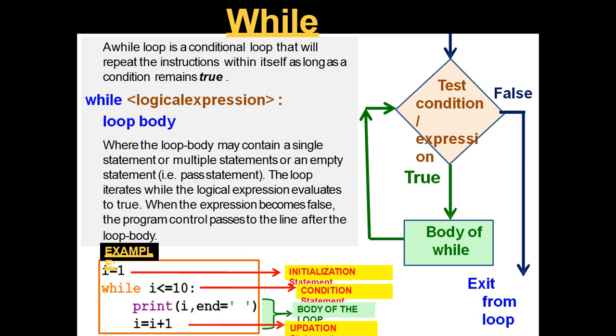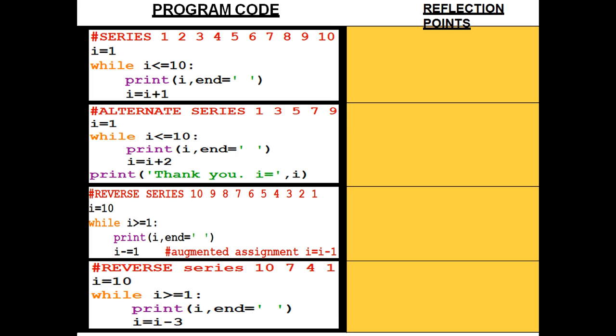If no update expression is written, the loop will turn into an infinite loop. The loop will keep on repeating till the condition remains true.